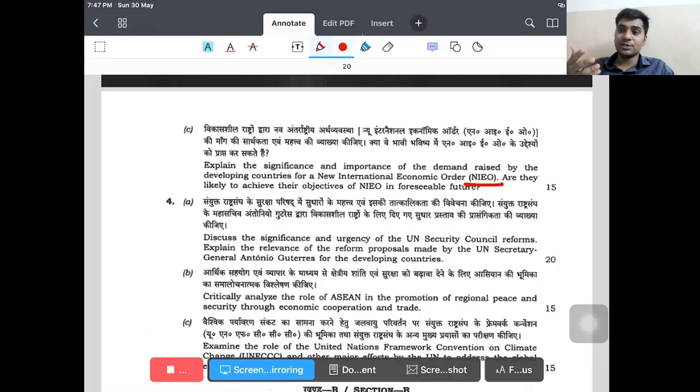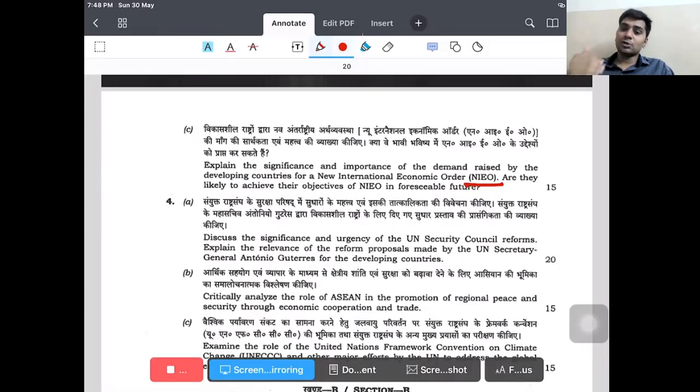The significance is emerging. In your conclusion you can write about these scholars, the Marxists, like A.G. Frank and Samir Amin, who said that the new international economic order can be seen as a balancing of the exploitation that has been caused by the global north. Or you can also say, as per Immanuel Wallerstein, that the core countries are at the exploitative stage, and they are constantly exploiting the global south.